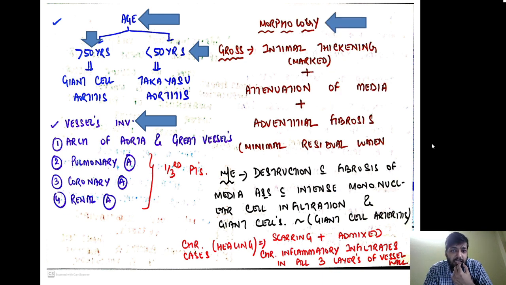So morphology, grossly, there are three important things. There is intimal thickening, a marked thickening of the intima with destruction or attenuation of the media, plus there is adventitial fibrosis, ultimately leading to minimal residual lumen. Microscopically, you will see destruction along with fibrosis of the tunica media associated with intense mononuclear cell infiltration and giant cells, similar to giant cell arteritis. Chronic cases will show healing with scarring and admixed chronic infiltrates in all three layers of the vessel wall. That is, there is a transmural involvement.